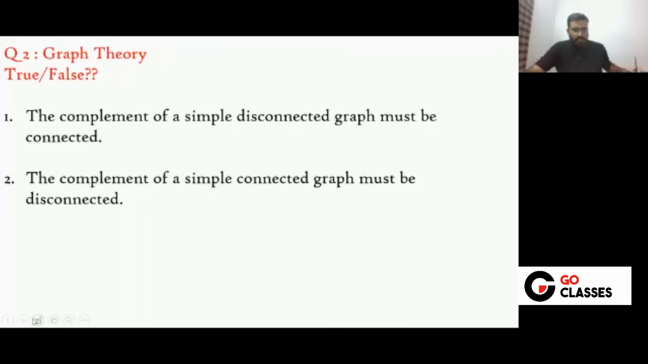So let me tell you. First of all, what is a complement? Do you know what the complement of a simple graph is? That is defined with respect to which graph? That is defined with respect to the complete graph. Yes, very good. So what is the complement of a graph?